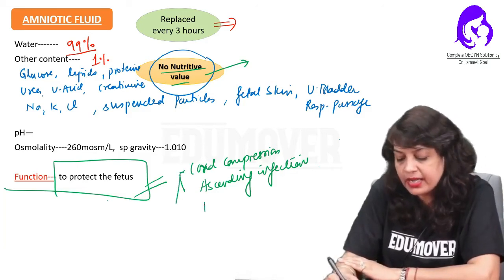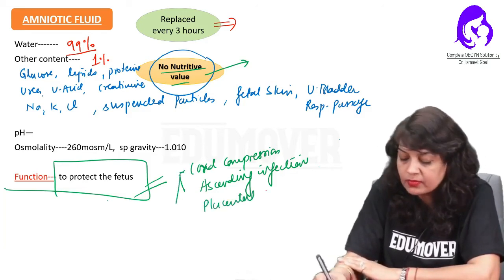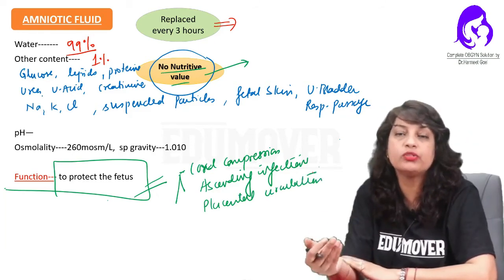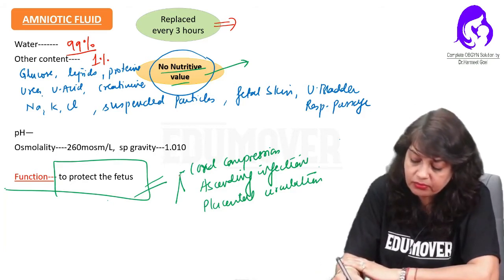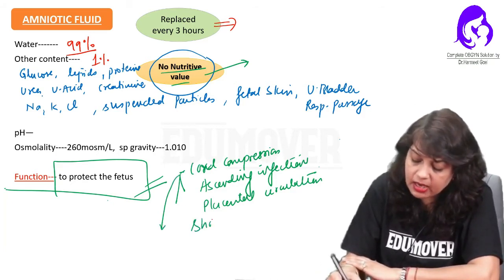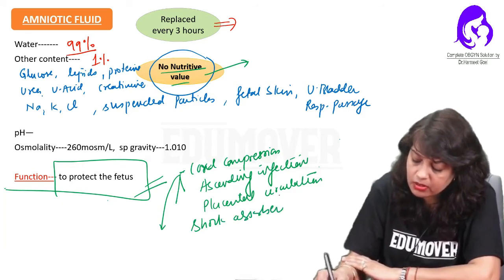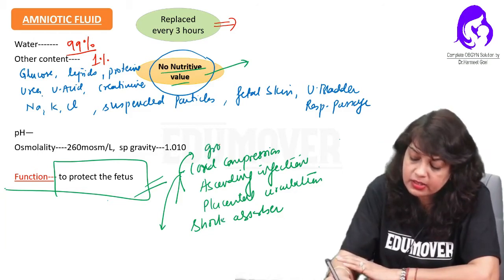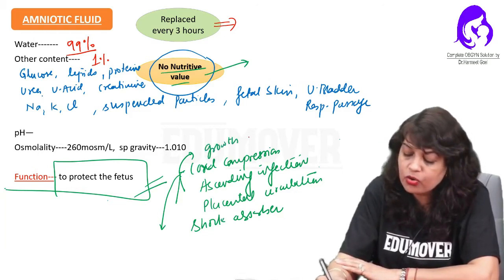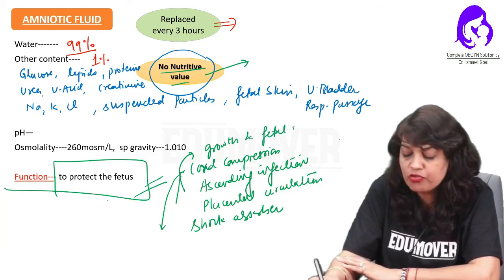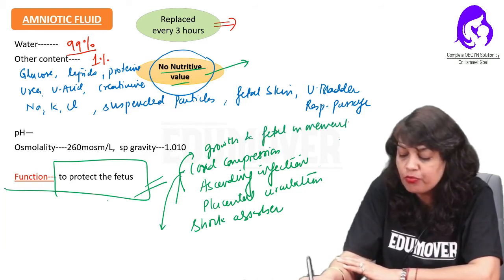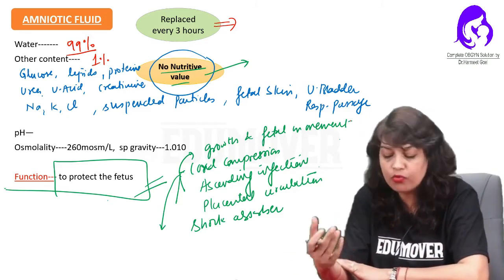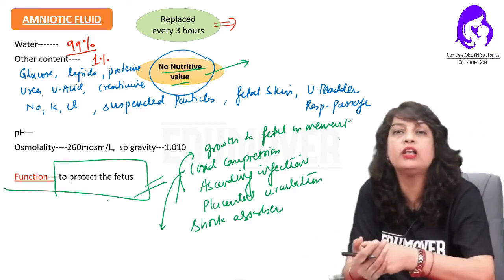Also it maintains the placental circulation, in response to the uterine contractions. Then it acts as a shock absorber. Then also it facilitates appropriate growth and fetal movement. The fetus feels free to move in the amniotic fluid, for normal growth and fetal movement.